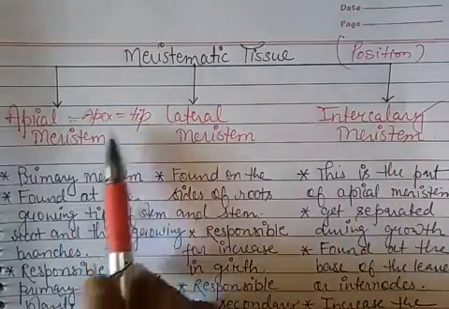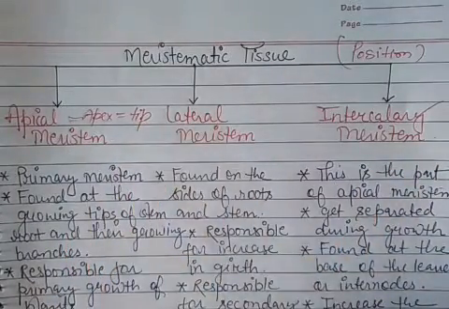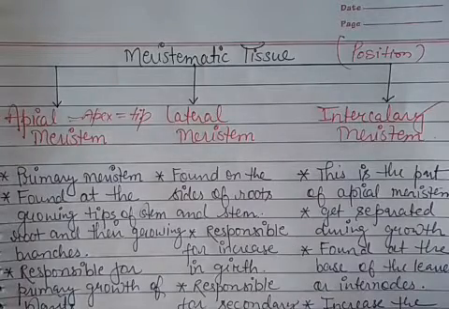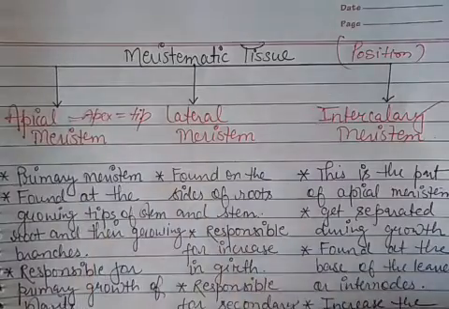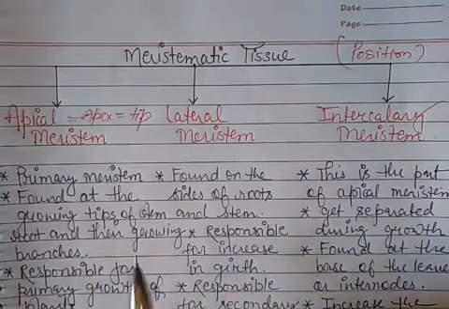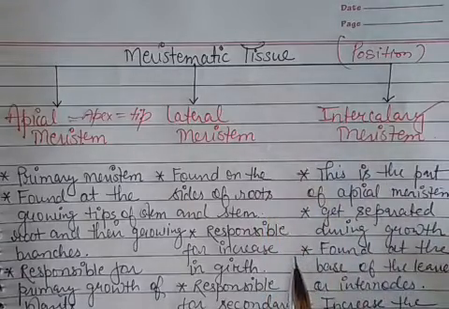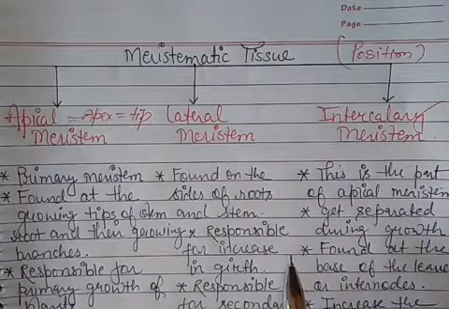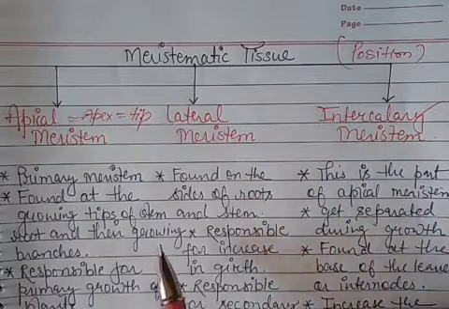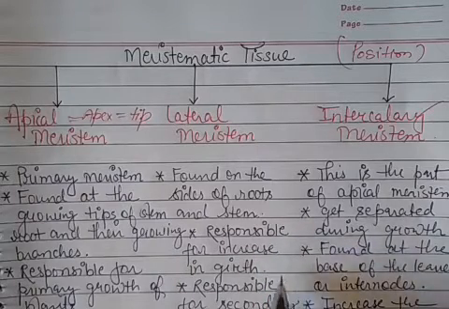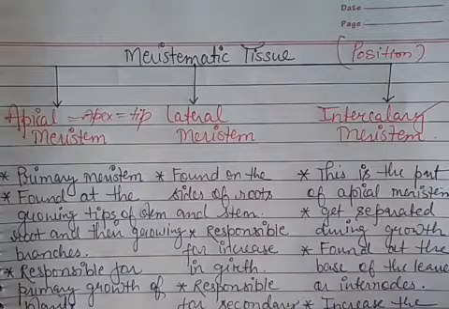Apical meristem is present on the tip of the root and shoot, and it is responsible for the primary growth, means because of this meristem the plants grow lengthwise. And the lateral meristem is present on the side of the plant's root and stem, and it is responsible for the secondary growth, means it increases the thickness of the plant's body.